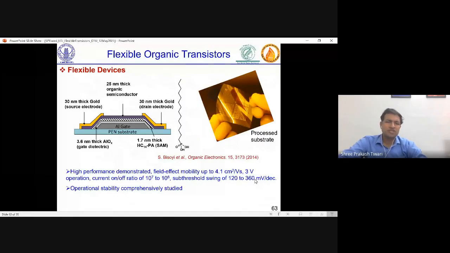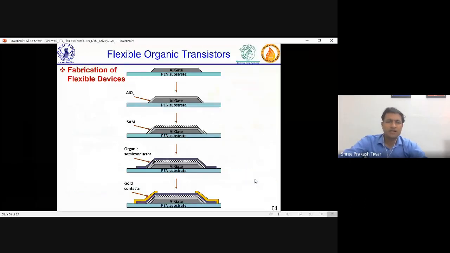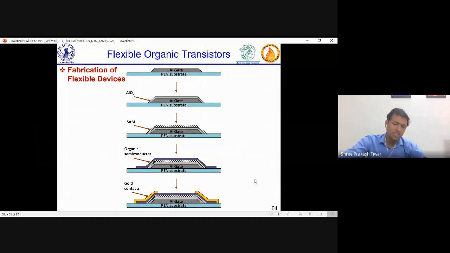The one device which I showed is a flexible device made by our group in collaboration with Hagen Clark. This is the fabrication procedure where you had a substrate, we had an aluminum gate, and an oxide by oxygen plasma. We did this self-assembled monolayer, then organic semiconductor, and not only one organic semiconductor. We tried whatever were the best suitable or high performance organic semiconductors for vacuum evaporation. We tried all of them, and not only P, we tried N also.